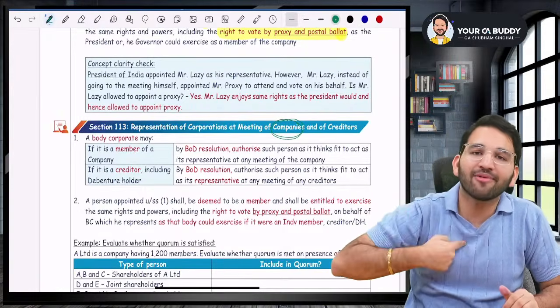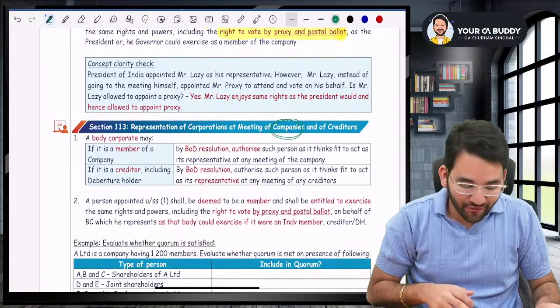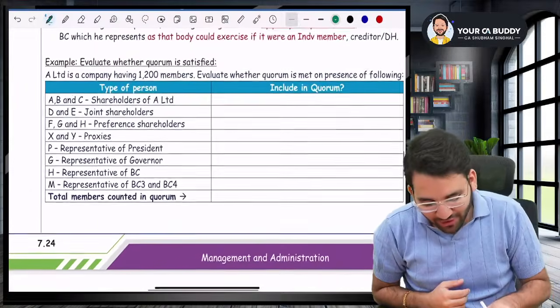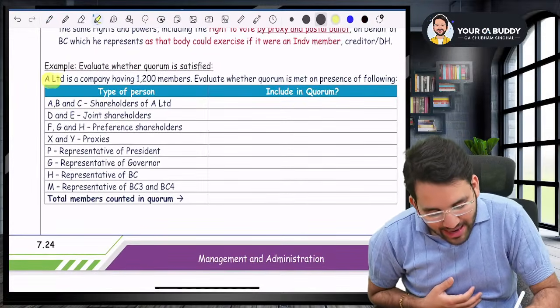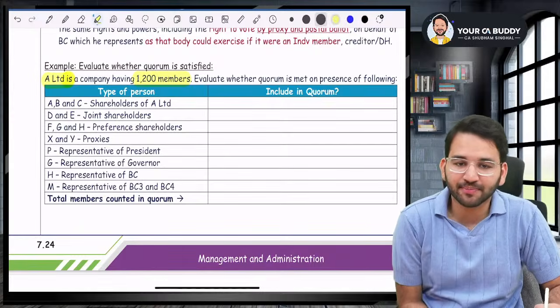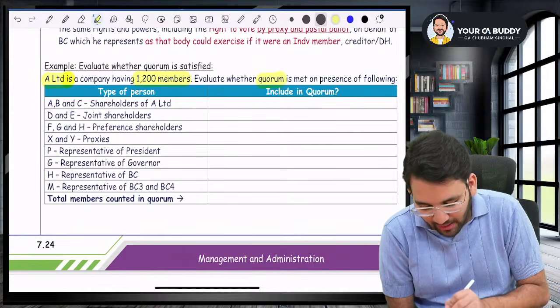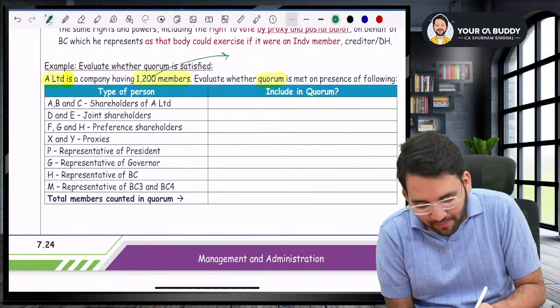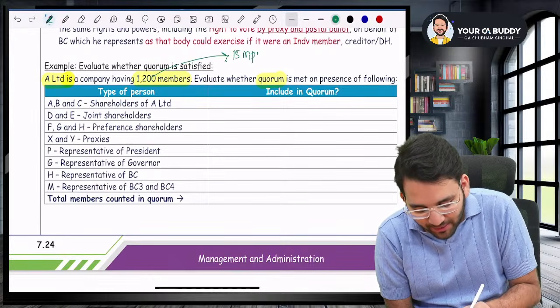So for quorum, I will be counted as two. If you have understood this clearly, now solve this question along with me, sir. A Limited is a company having 1200 members. Evaluate whether the quorum is present or not. For 1200 members, the quorum is 15 members personally present.